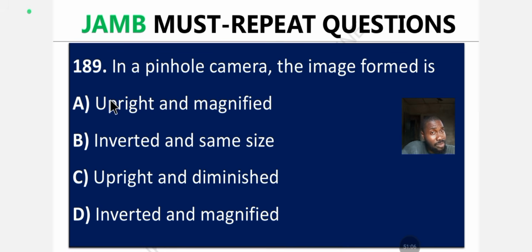Question 189. In a pinhole camera, the image formed is what? A. Upright and magnified. B. Inverted and same size. C. Upright and diminished. D. Inverted and magnified. What's the answer? Drop the answer in the comment section.